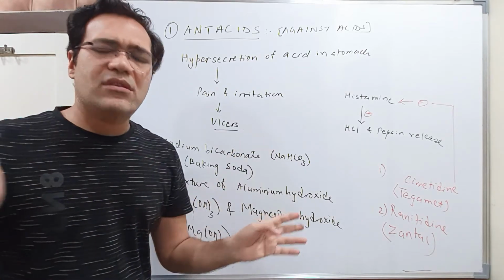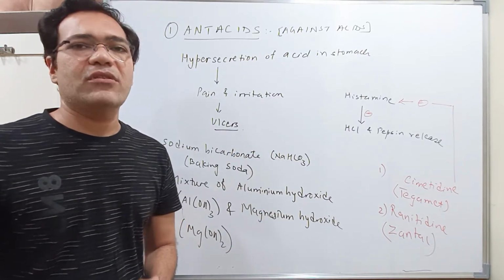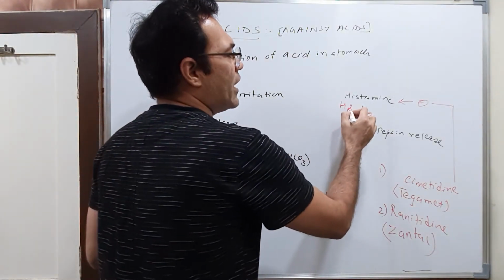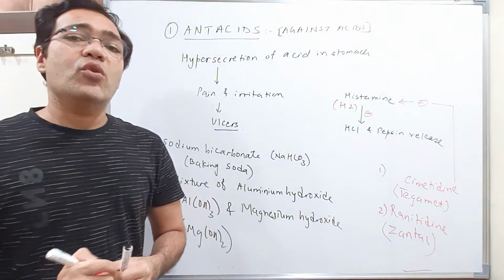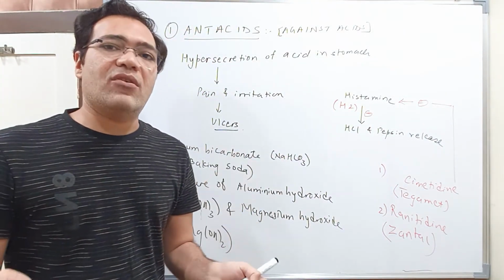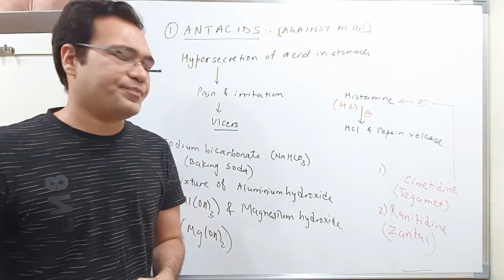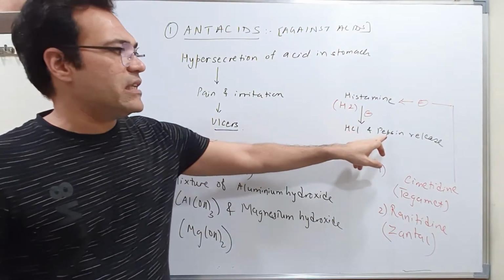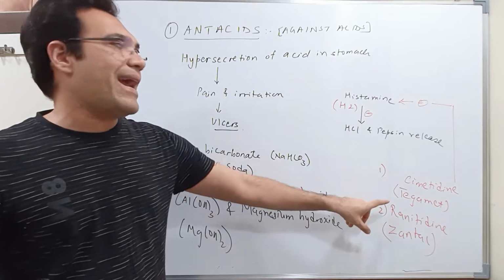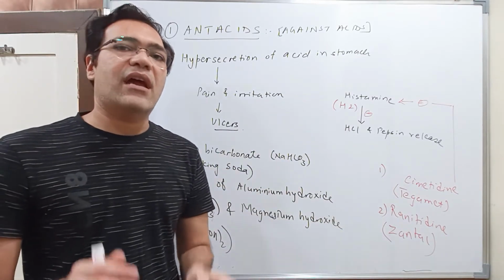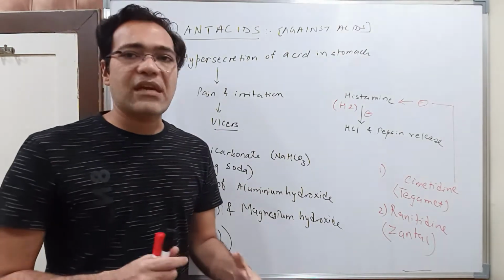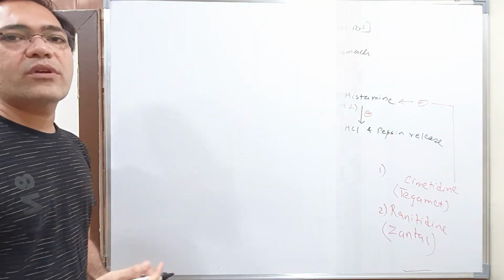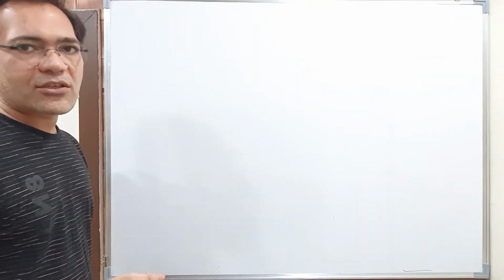One thing, students, just for your information, though it is not given in your textbook. Your histamine actually joins with the H2 receptors. So there can be more than one type of receptor on which your chemical messenger joins or binds. When histamine binds with the H2 receptors, it causes the release of HCl and pepsin. So these drugs act as an antagonist for H2 receptors. They will just go and bind with the H2 receptors, so histamine will not be able to bind with the H2 receptor, and hence HCl and pepsin release will be stopped.